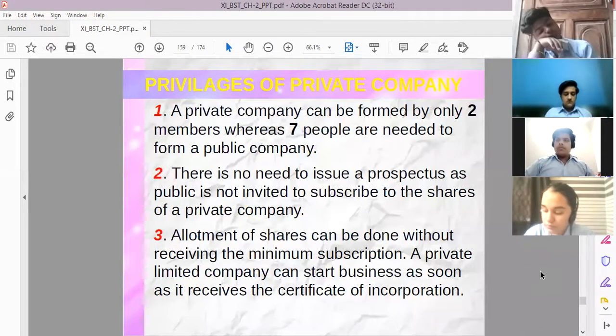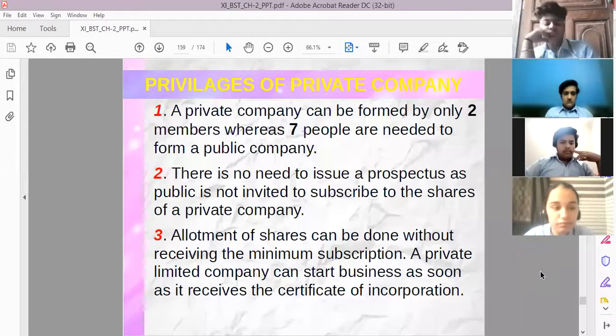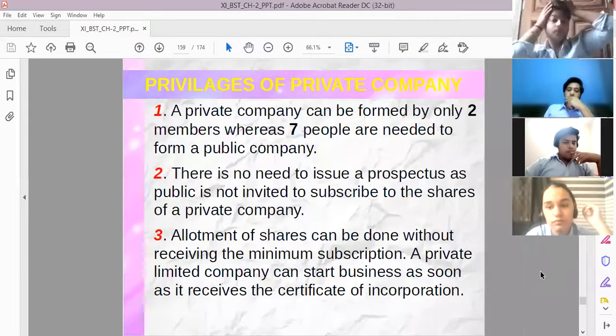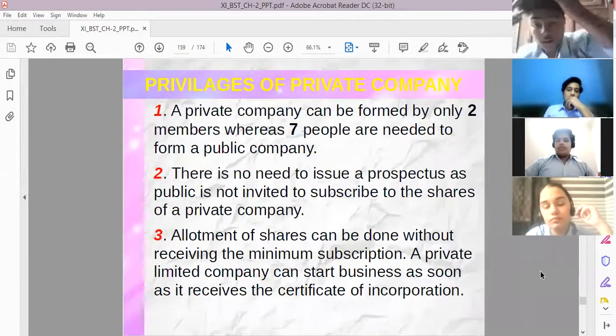Second, there is no need to issue a prospectus as the public is not invited to subscribe to the shares of a private company. प्राइवेट कंपनी को कोई भी प्रोस्पेक्टस लिखने की जरूरत नहीं होती है. You must know the meaning of prospectus first. प्रोस्पेक्टस एक ऐसा लीगल डॉक्यूमेंट होता है जिसके अंदर कंपनी की सारी इंफॉर्मेशन हम लिखते हैं. We write the complete information regarding the company in the prospectus only.